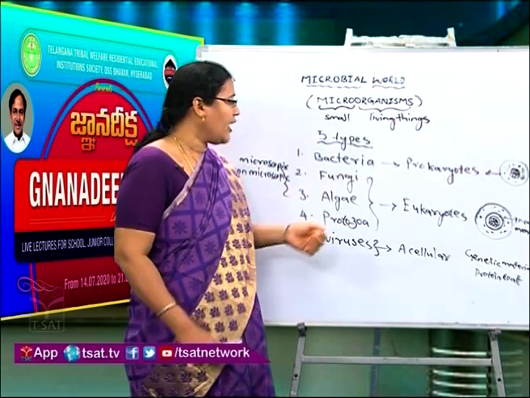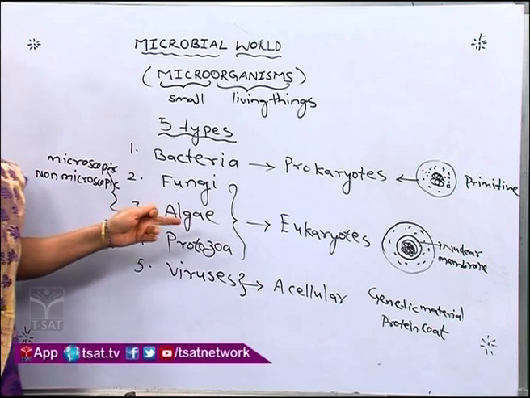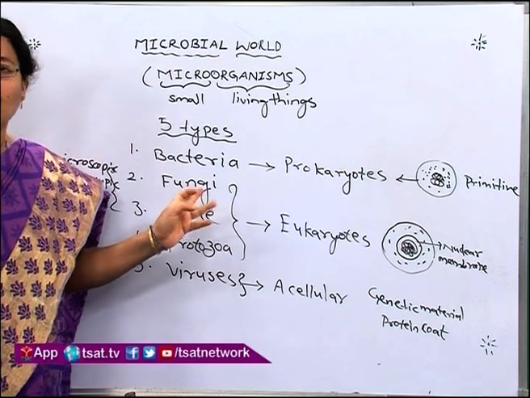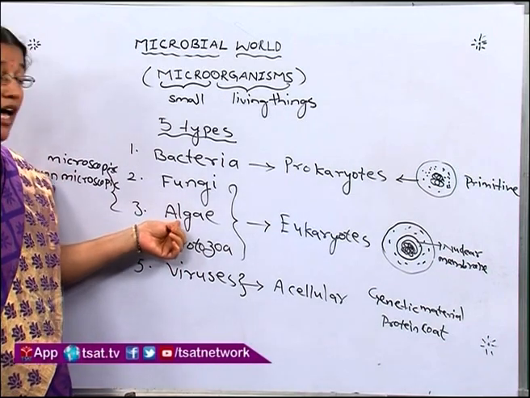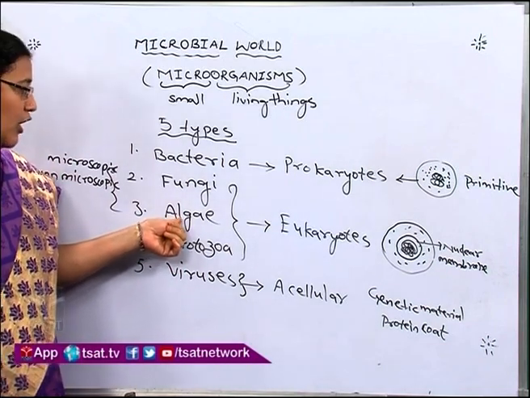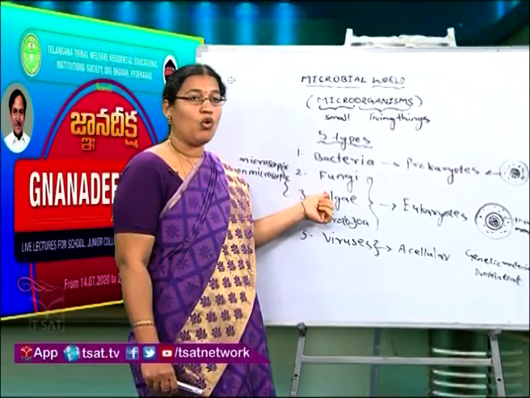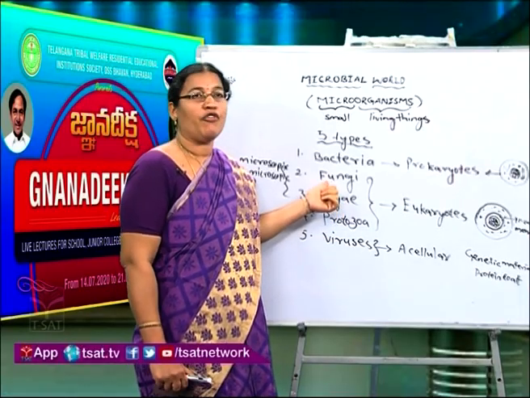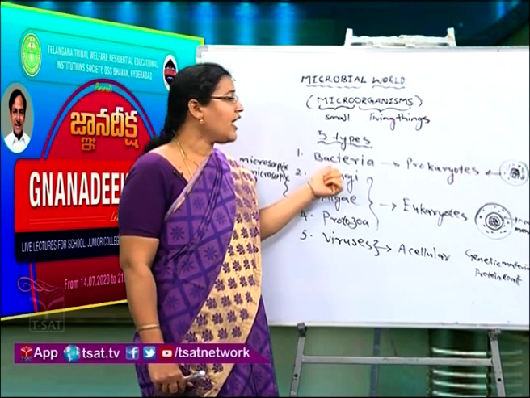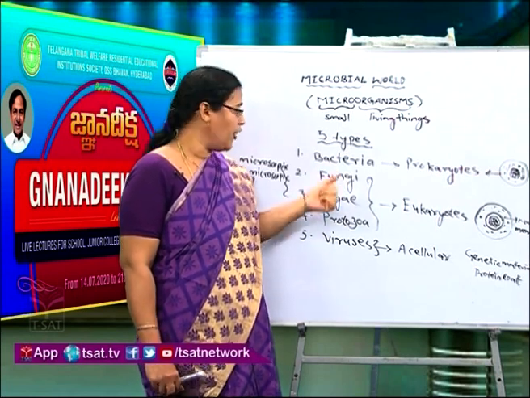This algae has chlorophyll in its body. That's why they can prepare their own food. So these algae follow autotrophic nutrition, whereas fungi follow heterotrophic nutrition, and the bacteria have parasitic nutrition.